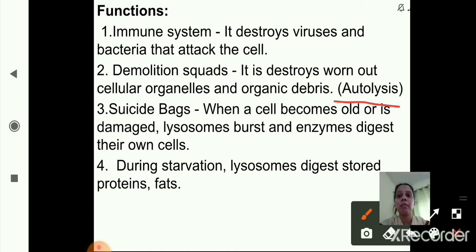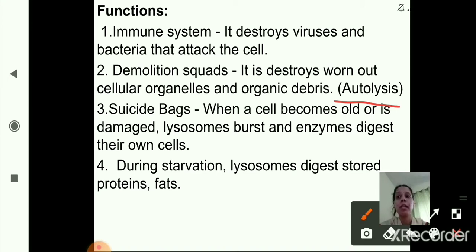So this is the second function. I hope you are clear with the first and second function. The first function is immune system. It will help to improve the immune system. How? Because it will destroy the viruses and bacteria which are harmful for the cell. Then the second one is demolition squad. It acts as a demolition squad. It destroys the old and damaged tissues or cells, and the organic debris or organic waste, or the animal waste like urine, blood and feces, etc.